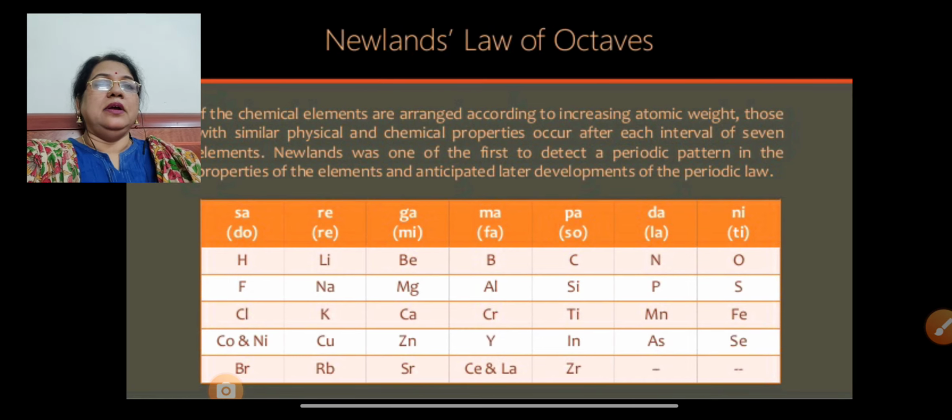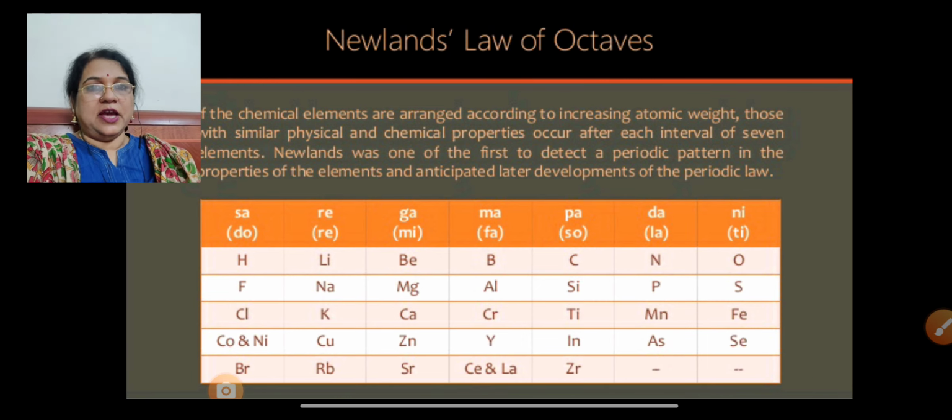There is a table in which, if the chemical elements are arranged according to increasing atomic weight, those with similar physical and chemical properties occur after each interval of 7 elements. Newlands was one of the first to detect the periodic pattern in the properties of the elements and anticipated the later development of the periodic law. He has given in the book also do, re, mi, fa, sol, la, ti. That means in the Indian version we pronounce it as sa, re, ga, ma, pa, dha, ni, sa.